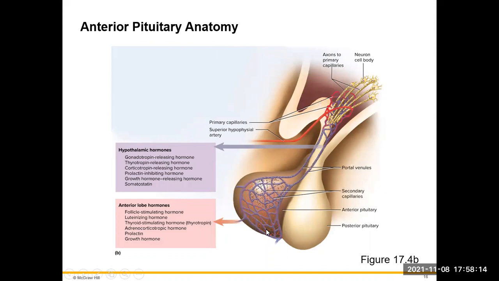Here we have our anterior pituitary, and we're going to see that these capillaries are going to connect to the superior hypophyseal artery, and they're going to send their hypothalamic hormones down to the anterior lobe of the pituitary. You can see that we have a number of hypothalamic hormones, and they are all going to stimulate specific hormones in the anterior pituitary.